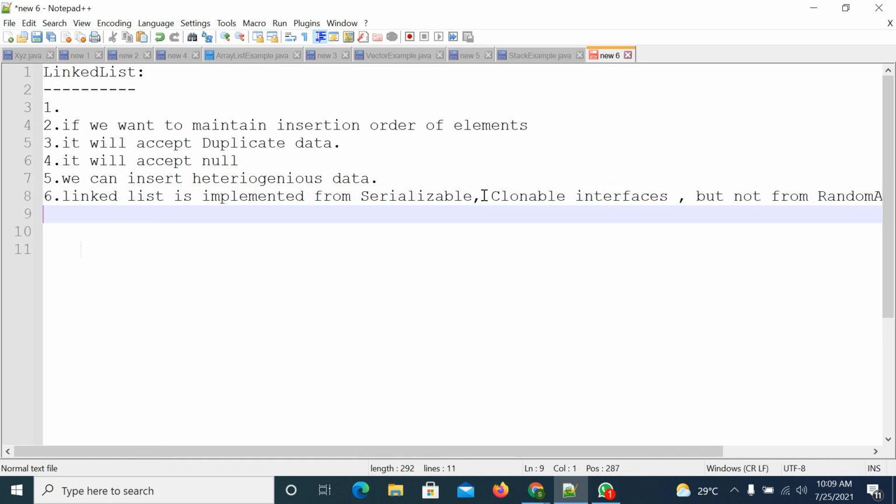Since it is not implemented from the RandomAccess interface, if your frequent operation is retrieval, you are not supposed to use LinkedList. We'll see why we are not supposed to use it. One minute.